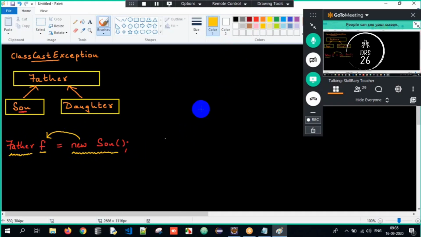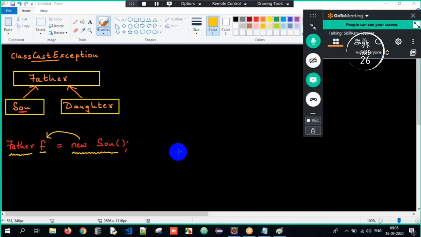So upcasting means superclass reference, subclass object. And upcasting will always happen implicitly. What is the prerequisite for it? Inheritance is the prerequisite. This F is of type Father. So with the superclass reference, or the upcasted reference, I can access only the superclass properties, not the subclass properties. Since F is of type Father, I can access only Father class properties.